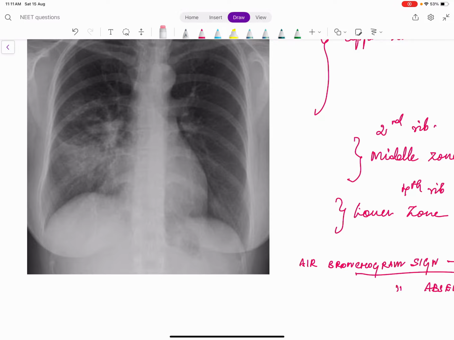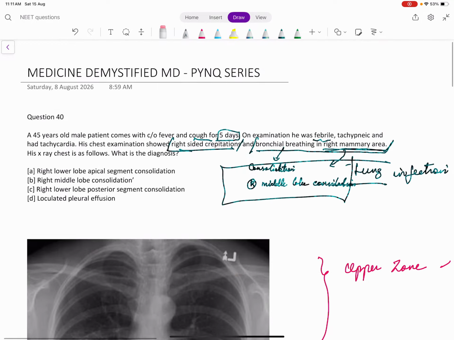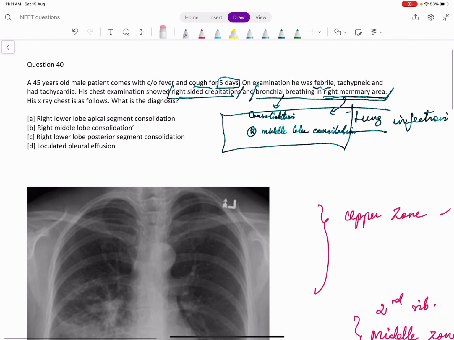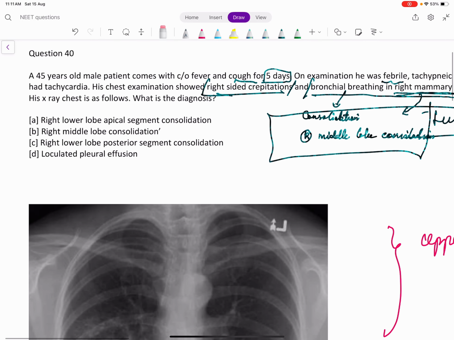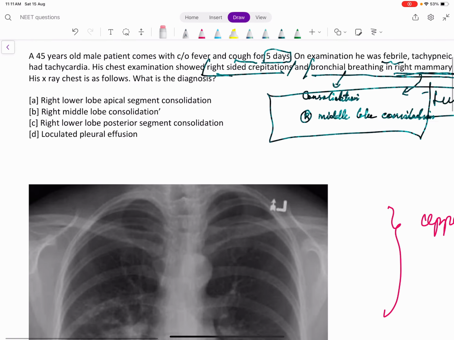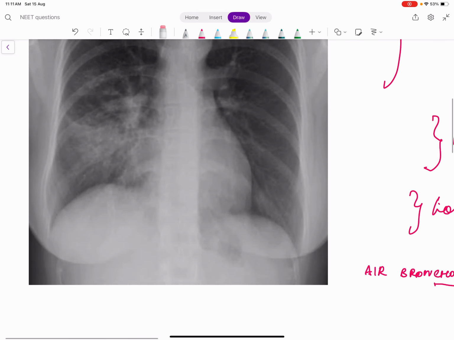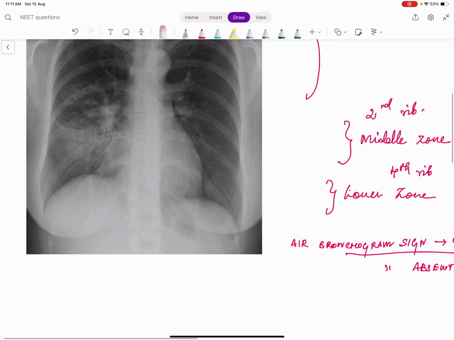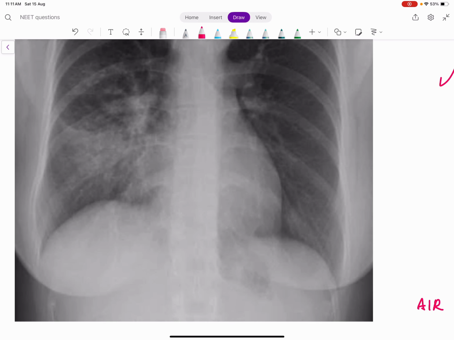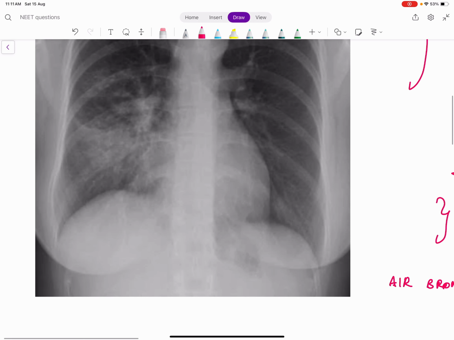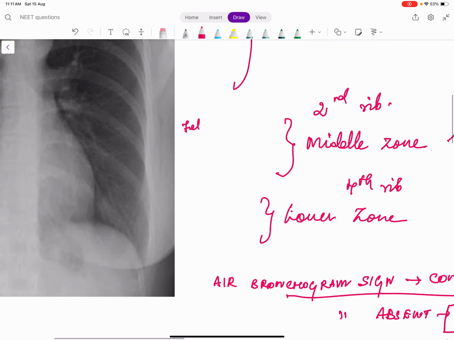Now I told you lower zone and mid zone means either the problem is in the middle lobe or in the lower lobe, right? So from the options we ruled out the first one, right? Because that option gives everything, middle lobe or lower lobe, so we cannot exclude. So how will you differentiate whether it is middle lobe or lower lobe? There is something called Felson's silhouette sign. The silhouette means the shadow.